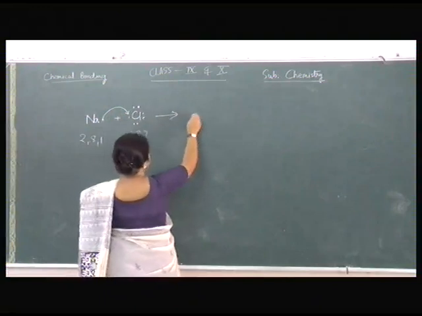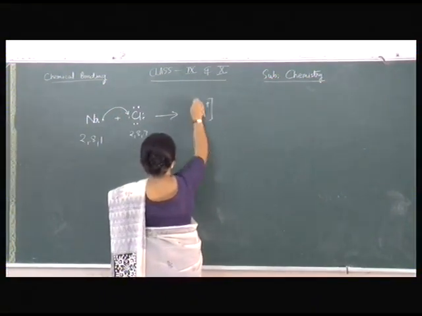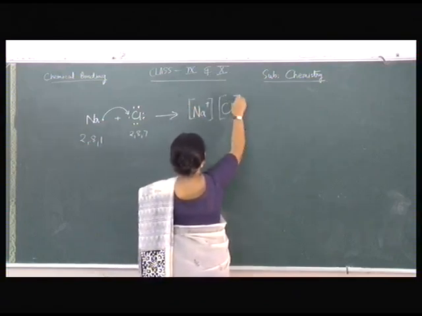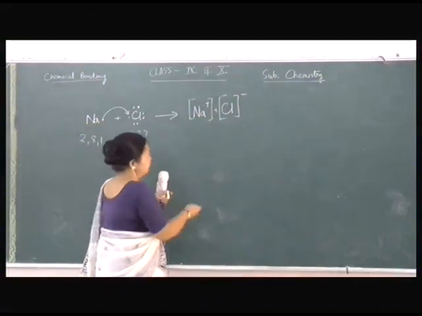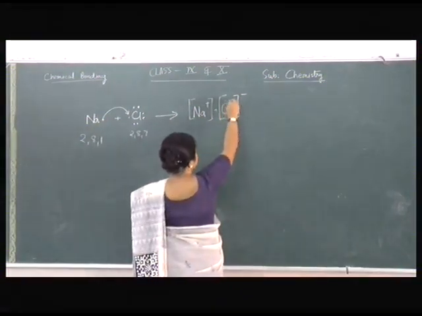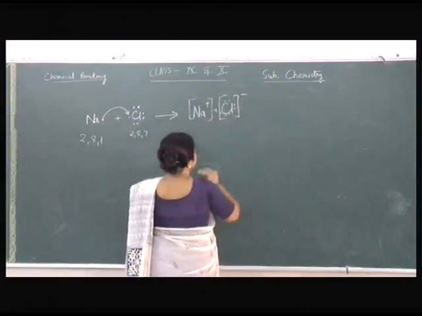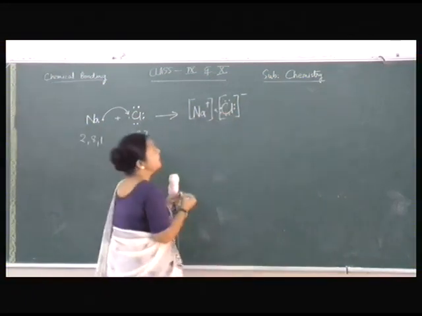In this way, Na plus and Cl minus. The Cl minus has, of course, 1, 2, 3, 4, 5, 6, 7, and sodium's electron.